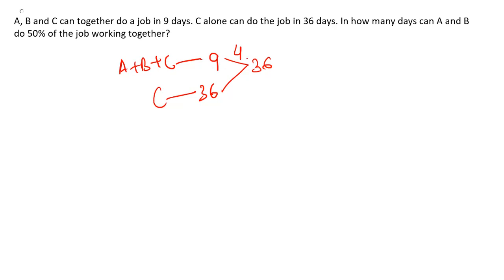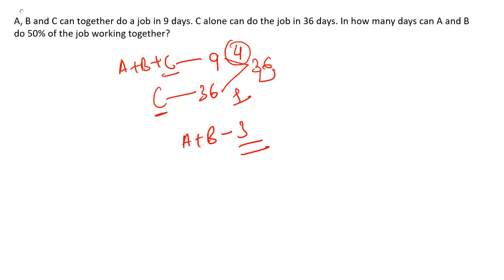9 into 4 is 36. So efficiency of A plus B plus C is what? 4. And for C, that is 1 only, right? So from here, what you can see, the efficiency of C is 1, and overall efficiency of A plus B plus C is 4, out of which 1 is for C. So we can say that A plus B efficiency is what? 3.